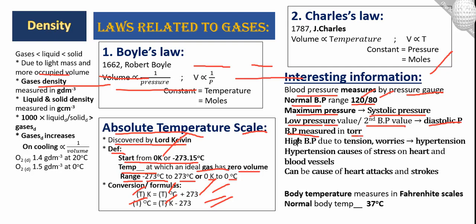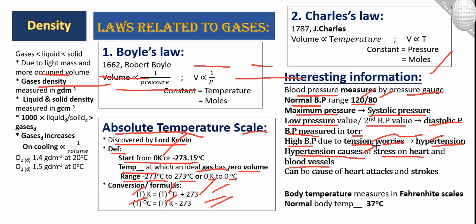Here, why do we get high BP? High BP due to tension in patients is called hypertension. When we take tension, the movement of our blood pressure increases, and we call it hypertension. The next one is that hypertension causes stress on the heart and blood vessels. If we take tension or worries, it is a cause of hypertension.